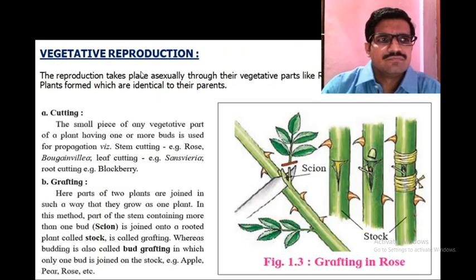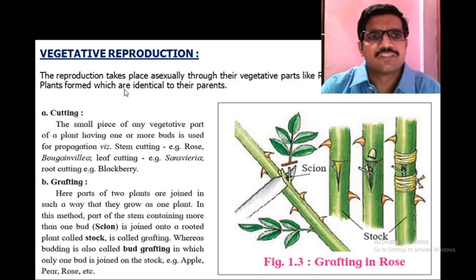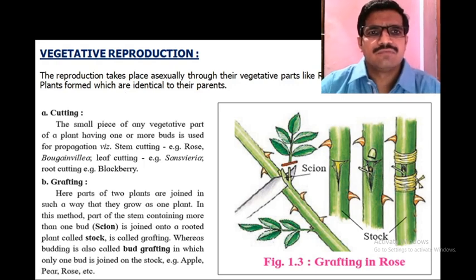Then the next one is vegetative reproduction. Vegetative reproduction is also a type of asexual reproduction. There is no involvement of the gamete. Reproduction takes place with the help of vegetative parts like root, stem and leaf.